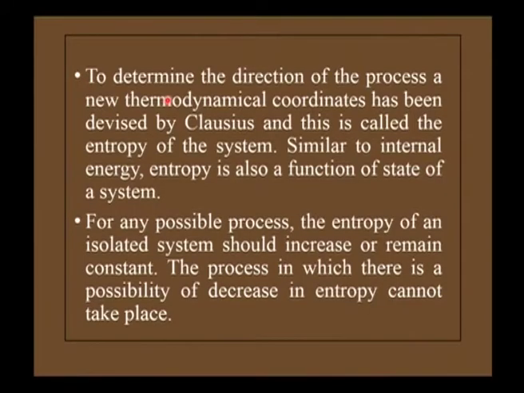It means that the direction of the process cannot be determined by knowing the thermodynamical coordinates in the two end states. To determine the direction of a process, a new thermodynamical coordinate has been devised by Clausius, and this is called the entropy of the system. Similar to the internal energy, entropy is also a function of state of a system. For any possible process, the entropy of any isolated system should increase or remain constant. The process in which there is a possibility of decrease in entropy cannot take place.